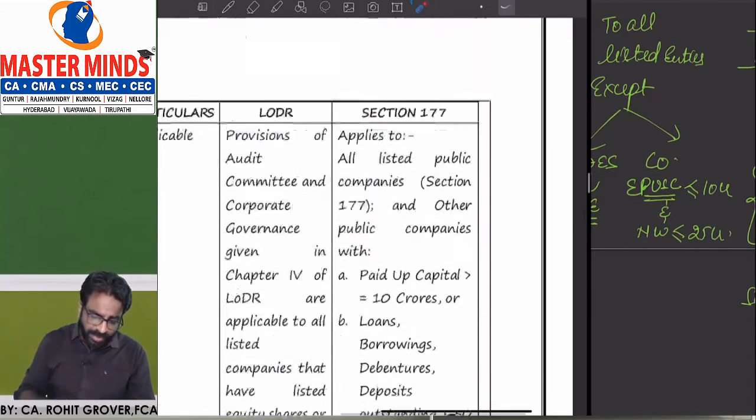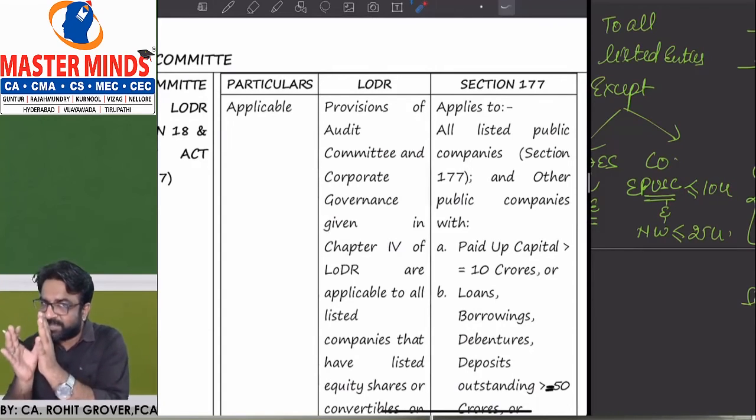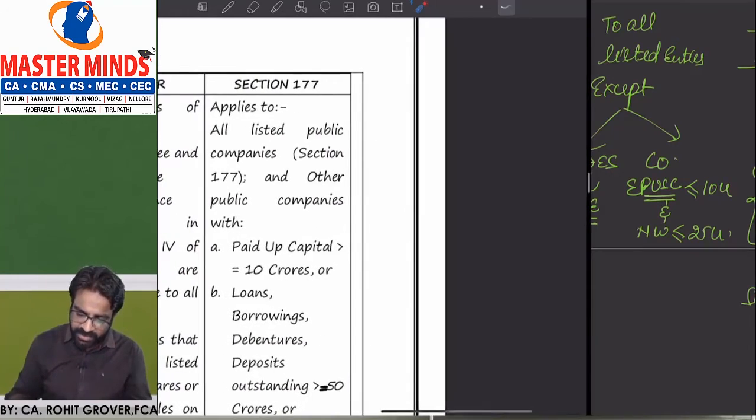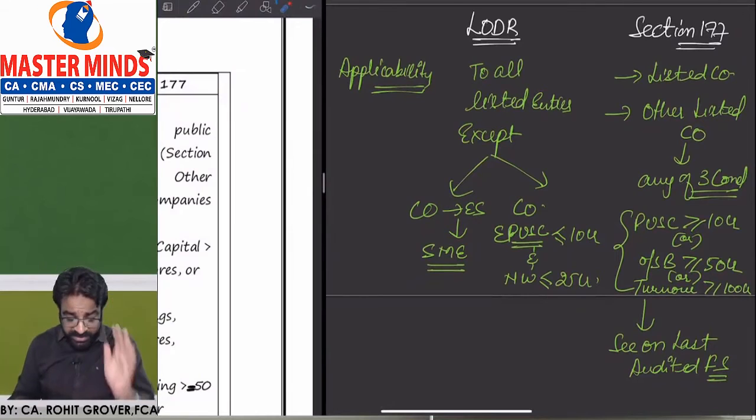So what do you mean by applicability of audit committee as per LODR, and applicability of audit committee as per section number 177? Right or not? So we are done with the applicability part. We are done with which part? Applicability. So many points are there.